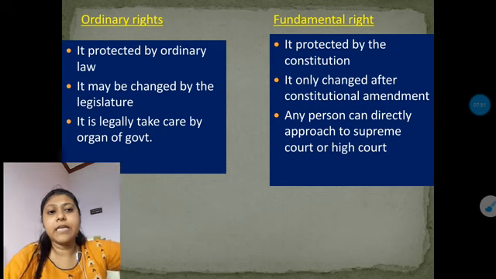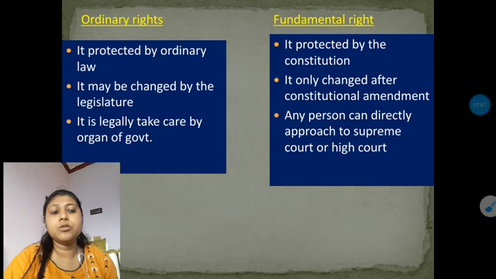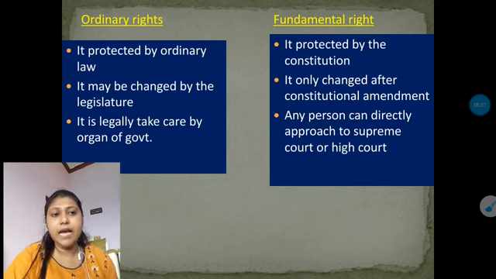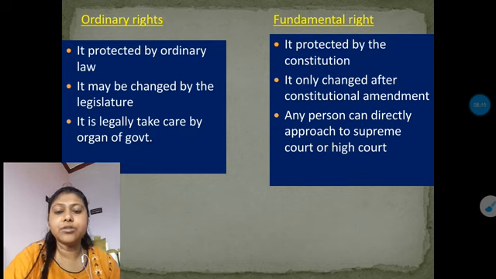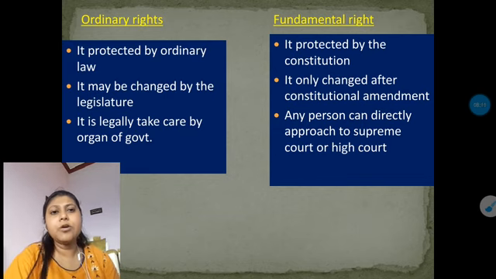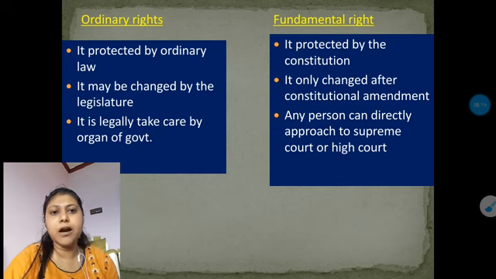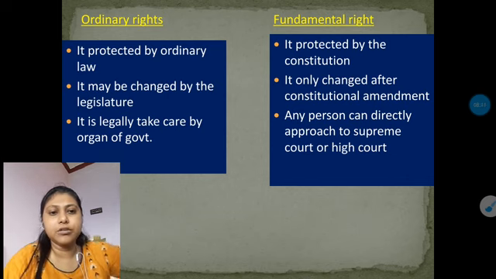Any fundamental right can be directly approached to the Supreme Court or the High Court, because the Supreme Court and the High Court are related to the judiciary system. So only the judiciary has the right to protect the fundamental rights through the constitutional amendment. So I hope you get an idea about the difference between the ordinary law rights, which we get easily, and the fundamental rights, which only citizens can get according to their countries.